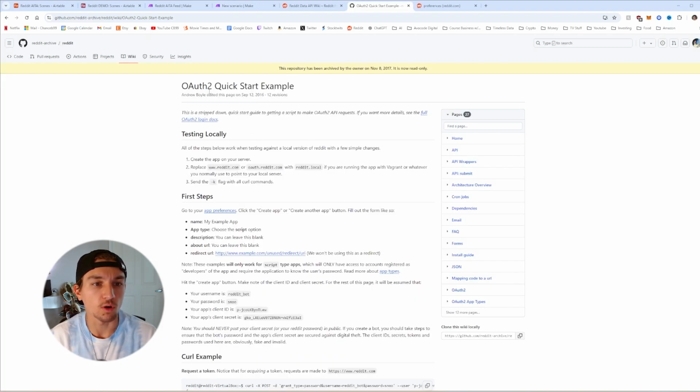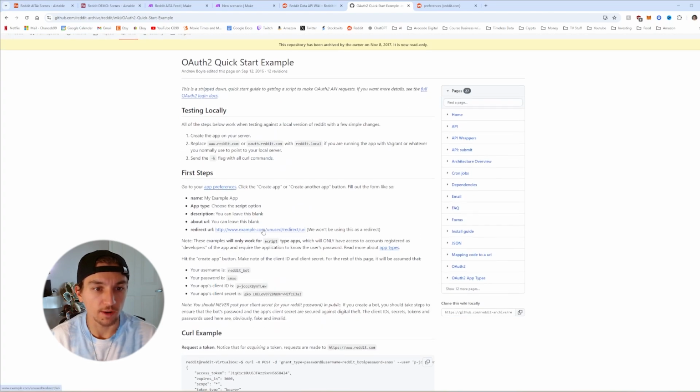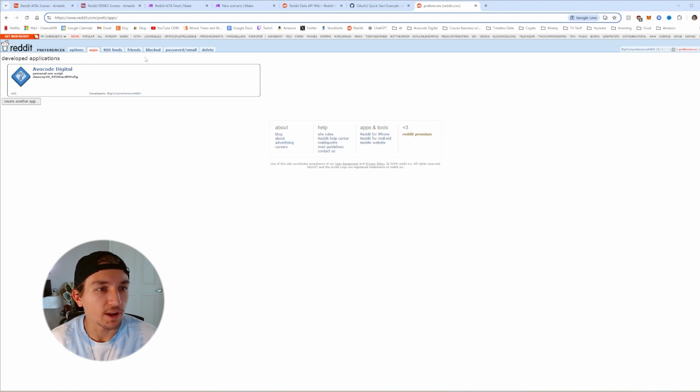Here's Reddit's OAuth2 quick start example guide. It's a great resource for how I was able to create these posts. I'll include this in the links below this video as well. Okay, now we go to Reddit, where we are going to create an app.